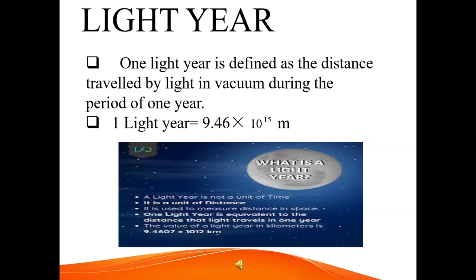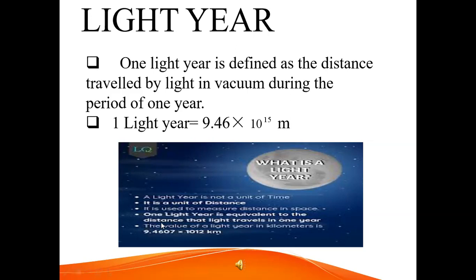What is a light year? A light year is not a unit of time, it is a unit of distance. It is used to measure distance in space: the distance that light travels in 1 year.